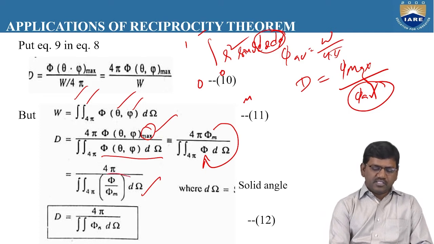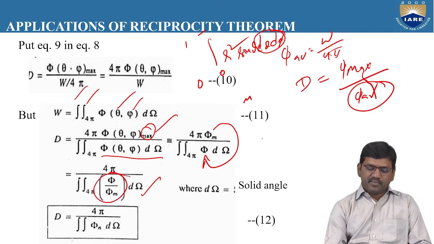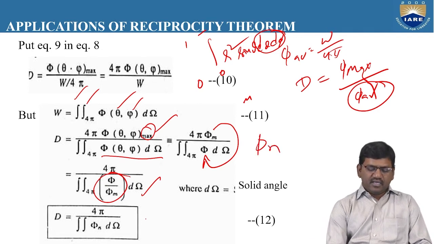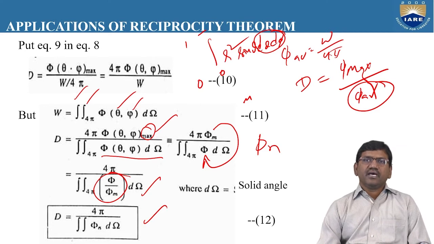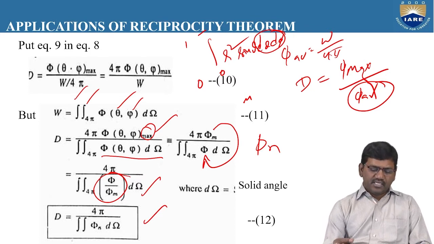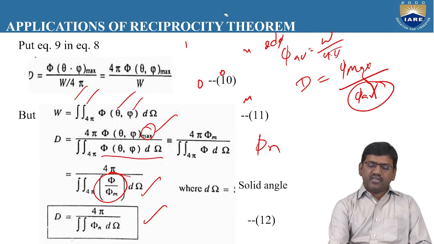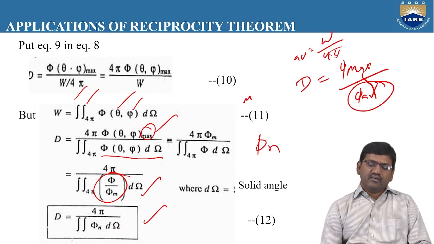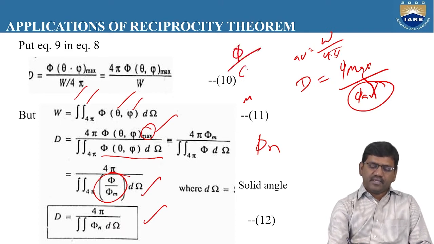If we denote this function phi by phi m by the symbol phi n, we can write the directivity as 4 pi by the double integration of phi n into d omega. So D is equal to 4 pi by the double integral of phi n d omega, where phi n is a function of phi, denoted as phi by phi m.